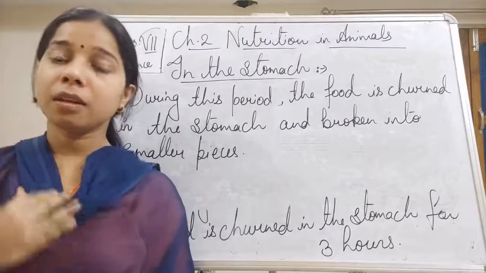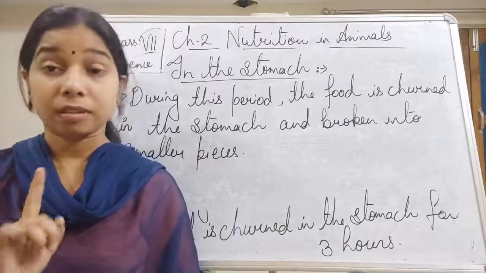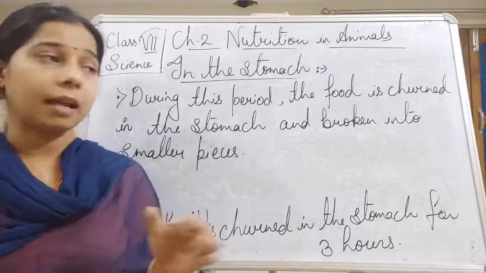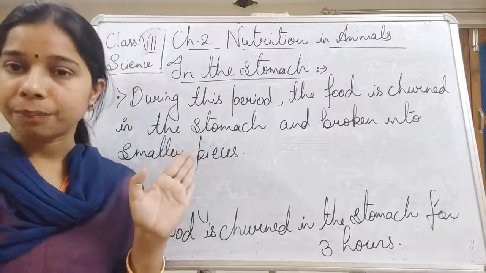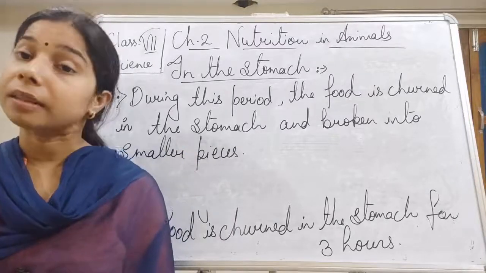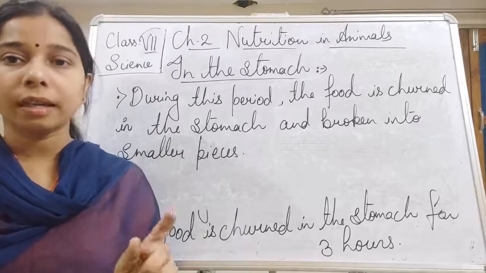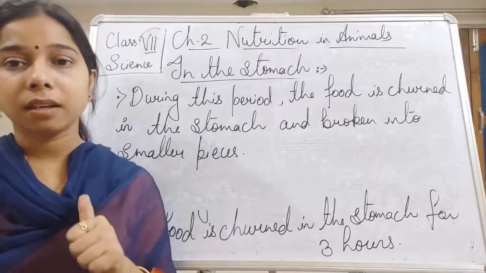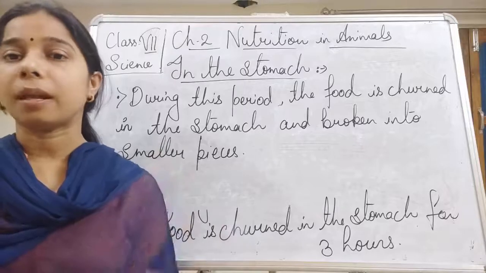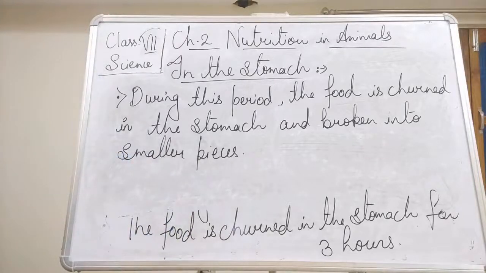Here the wall of the stomach consists of digestive juices. Again see, it also releases juices. These juices help in the digestion of the food material. Now the question arises, what kind of digestive juices are released by the stomach? First one is hydrochloric acid, which we call HCl. Second one is pepsin, a kind of enzyme which helps in the digestion of protein. And third one is mucus.